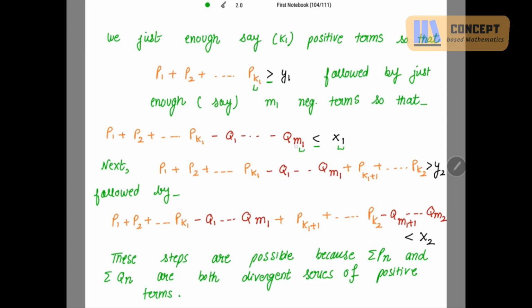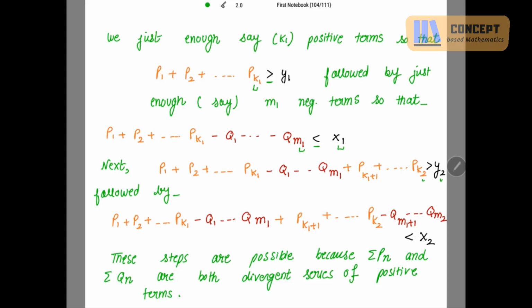Again, now I have to add positive terms to this inequality. So I have added p_{k1+1} up to p_{k2}. More positive terms I have added. So because I am ending up with the positive terms, I must write y with subscript 2 and make the sign greater, right?